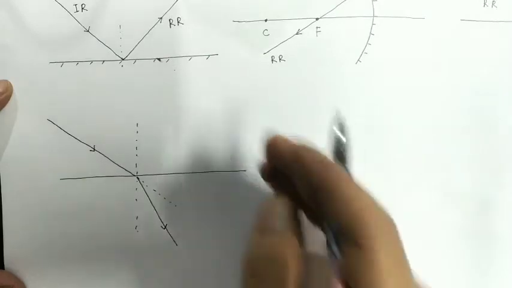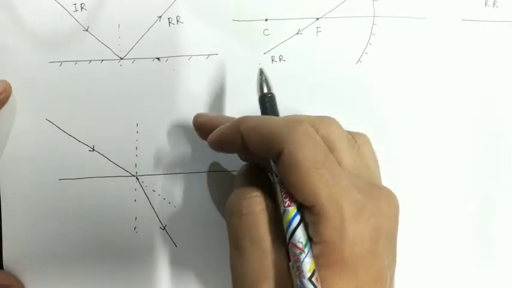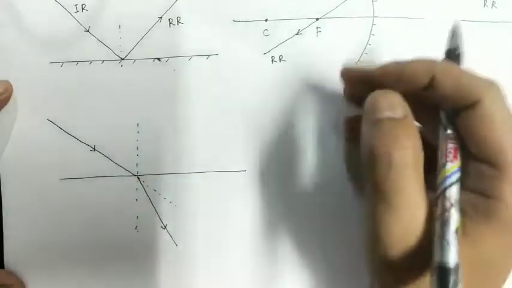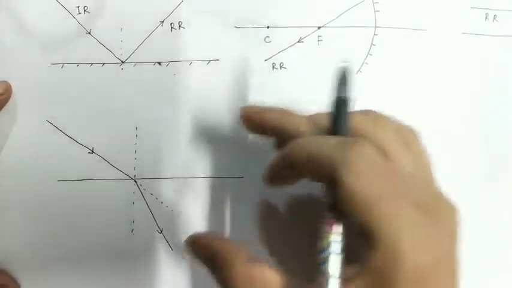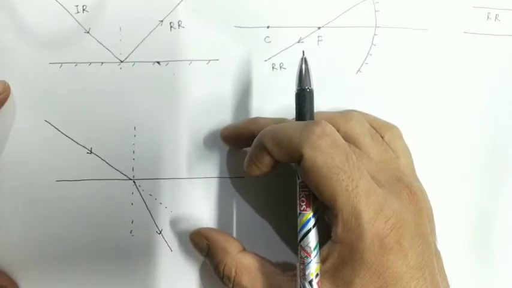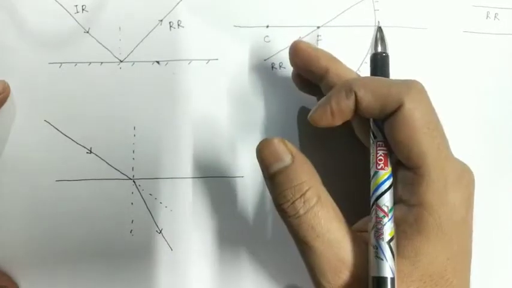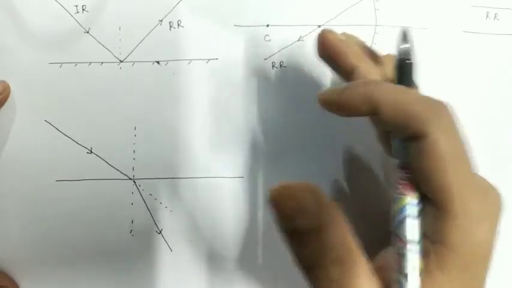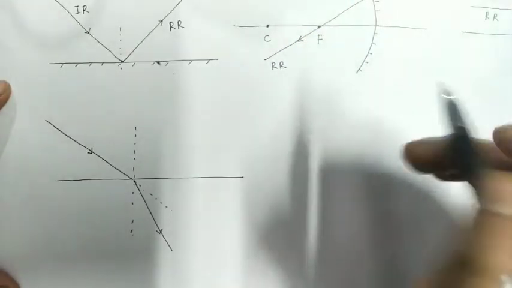As we know, when light travels from an optically rarer medium to an optically denser medium, it bends towards the normal. We will learn all these things, that is reflection and refraction, in great detail later. Right now I am only discussing incident ray and reflected ray.